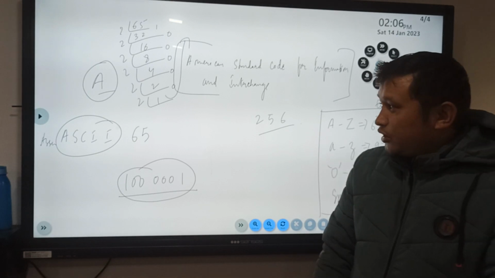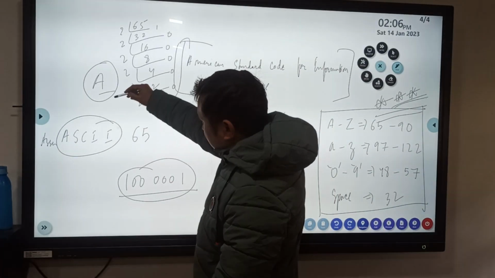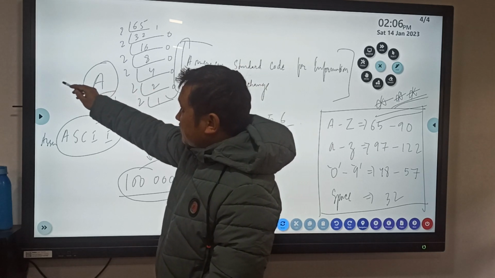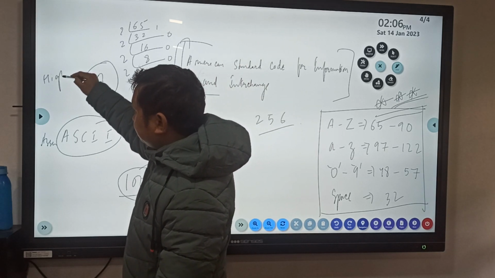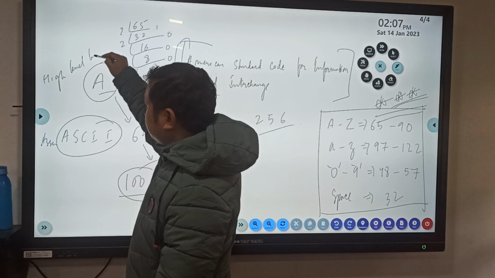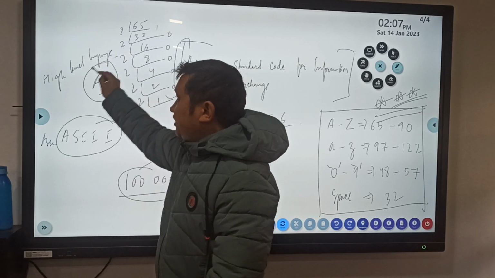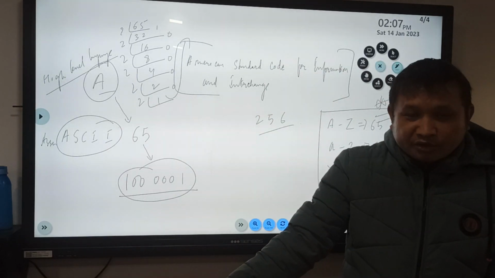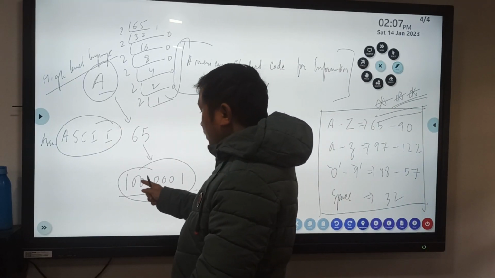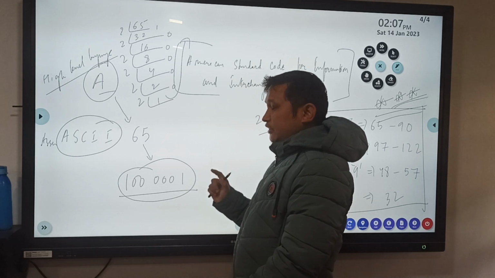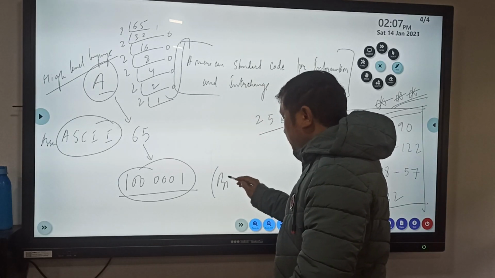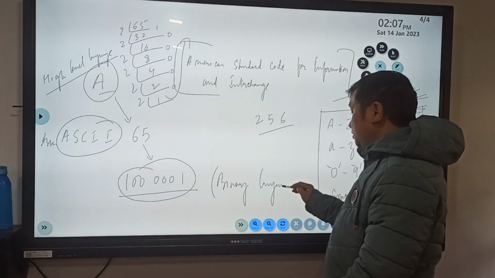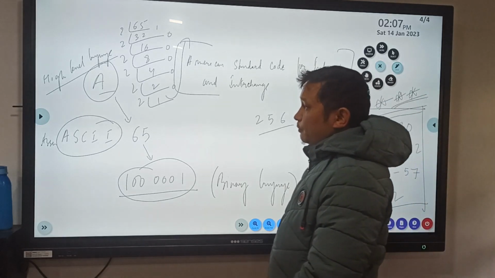Now see, one kind of language translation is happening. The language understandable only by human beings is known as high level language, and 1000001 is the binary language, which is understandable only by computers.